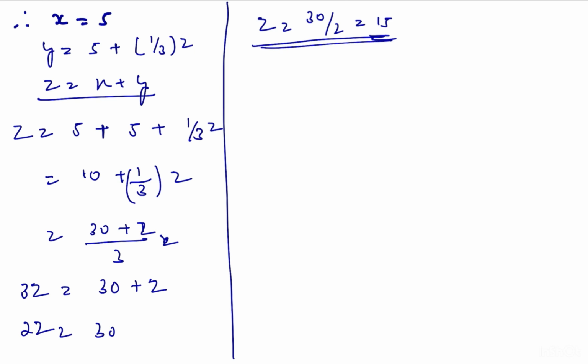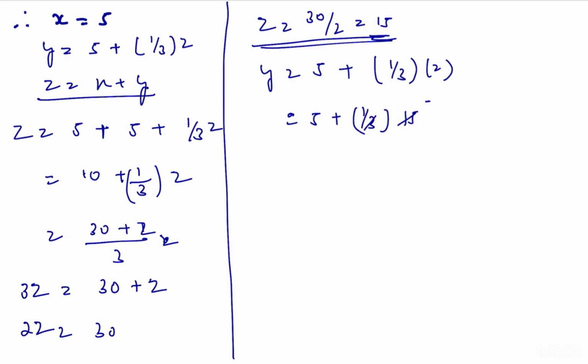We have to find the total length of the sheet. Y is equal to 5 plus 1 by 3 of 15. 3 fives are 15, so Y is equal to 10.